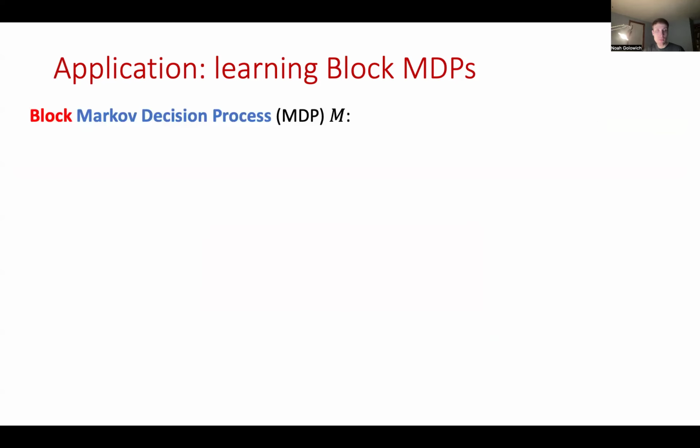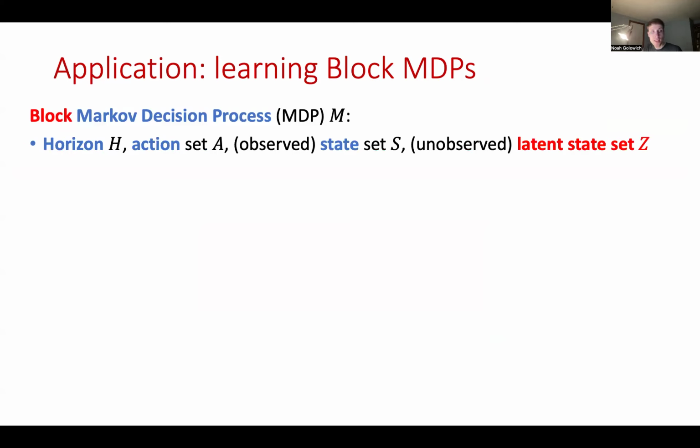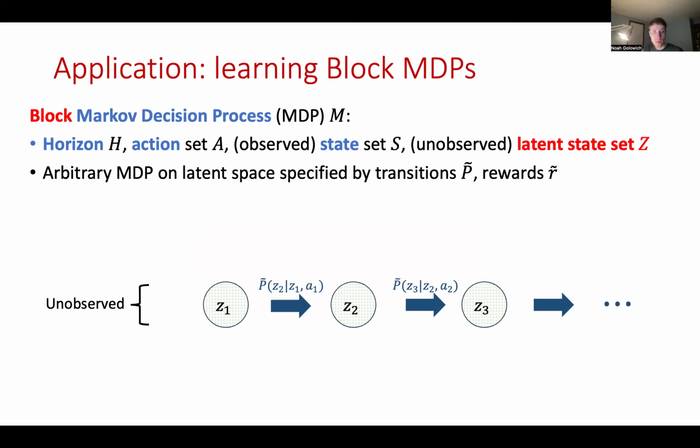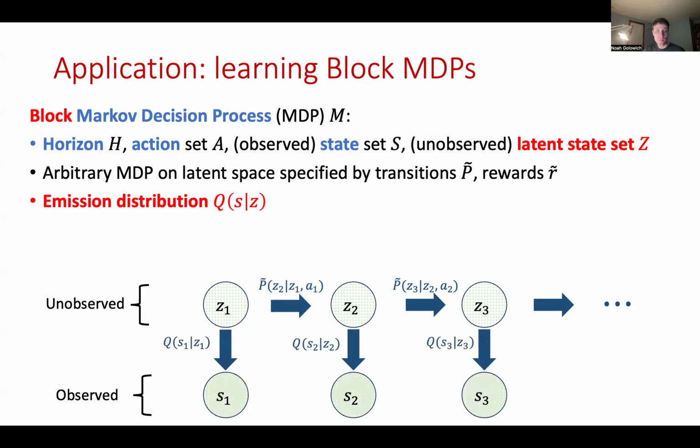And this leads us to the definition of a block Markov decision process, which is meant to model such an environment. It's similar to an MDP with a horizon, an action set, and an observed state set, but there's also an unobserved latent state set denoted by Z. Now, how does a block MDP work? There's an arbitrary MDP on the latent state space, which is defined by transitions, which I'll denote by tilde P, and rewards, which I'll denote by tilde R. Additionally, there's a state emission distribution, which tells us, given a state Z, what's the probability of observing each observed state, little s. We denote that by Q of s given Z.